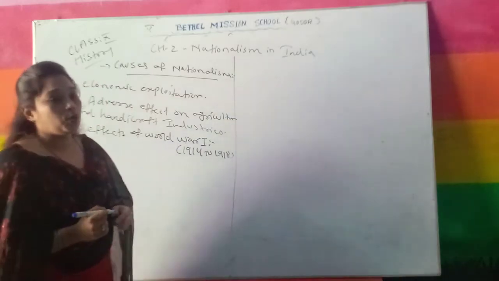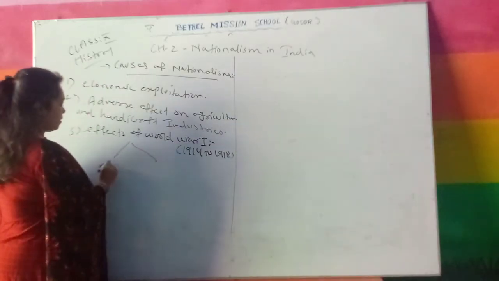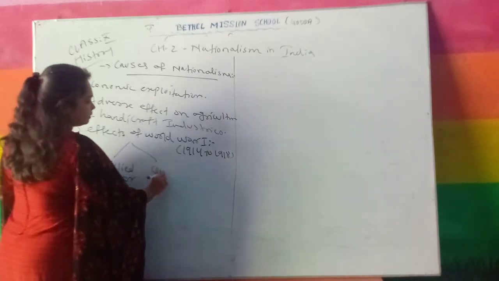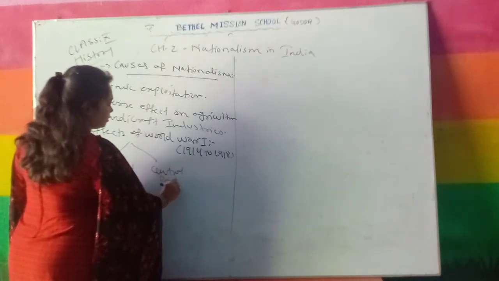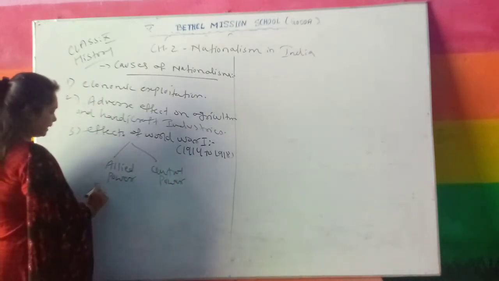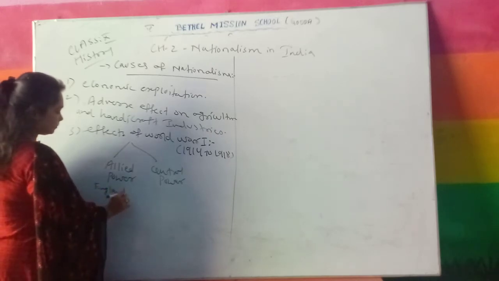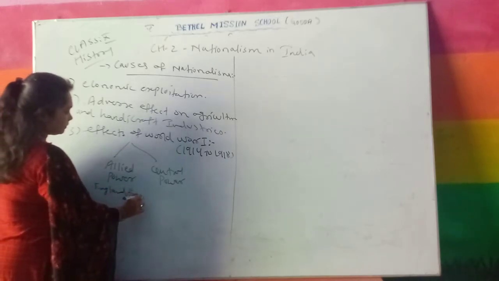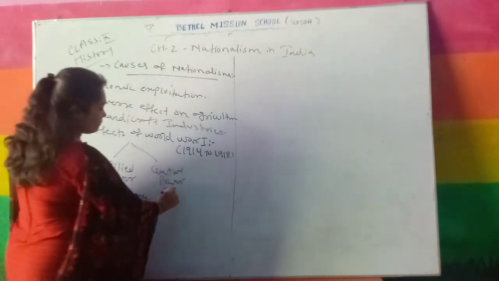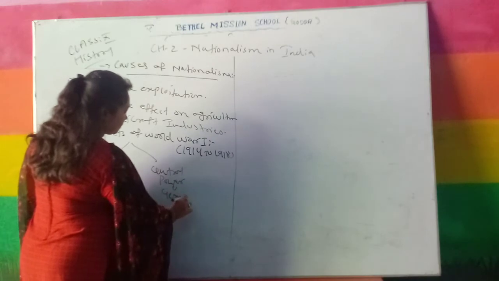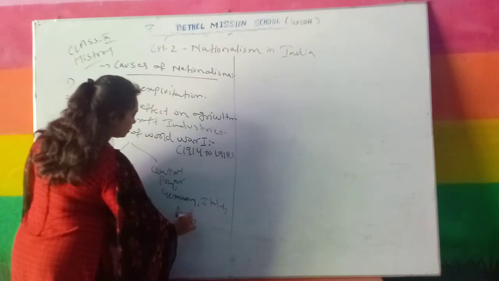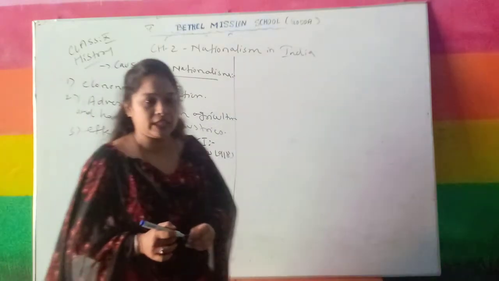Okay, and as I have told you, the World War was fought between two powers, the Allied power and the Central power. Understand? In the Allied power we have England, France and Russia. Okay, and in the Central power we have Germany, Italy and Austria. Okay, these are the two powers who were there in the First World War.